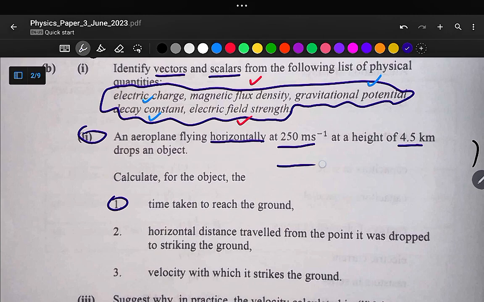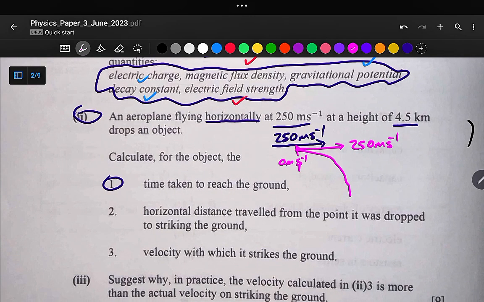Okay, so here is our aeroplane. It is moving with a speed of 250 meters per second, and if it drops an object, that object will also move with a horizontal speed of 250 meters per second. So let's say the aeroplane dropped the object at this point, so this object will move like this. Here at this point we have a speed of 250 meters per second, the horizontal speed only. So the vertical component of speed at this point is equal to 0 meters per second for this object, and then it starts to accelerate vertically from 0 meters per second to any speed.